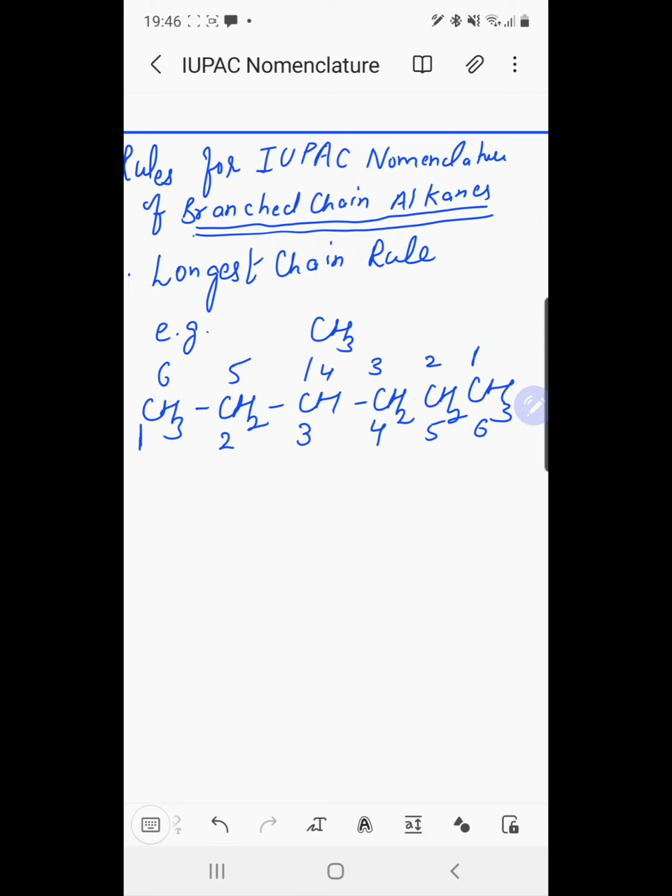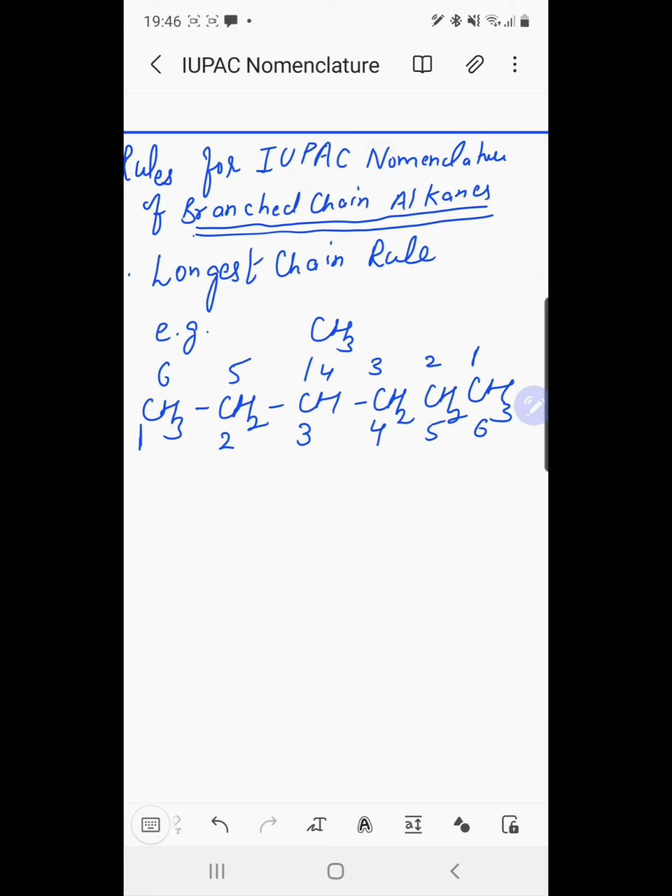When numbering from both sides, we see that the longest continuous chain is of 6 carbon atoms. At the fourth position there is a substituent, that is a branch chain. At the third position, we will take the lowest locant.